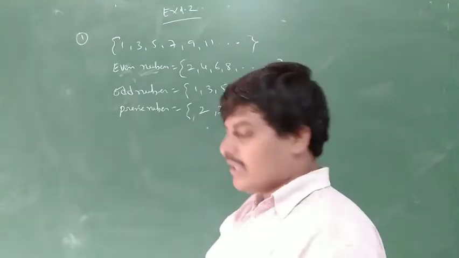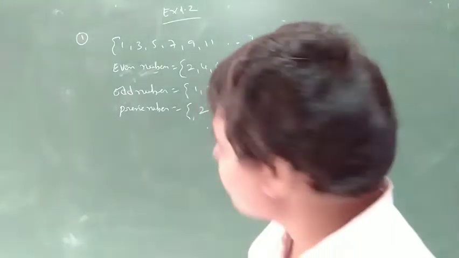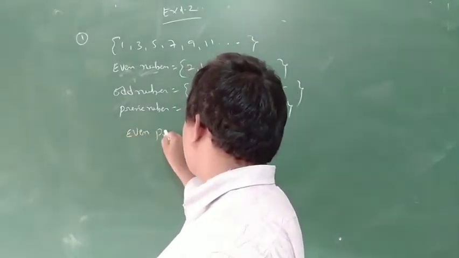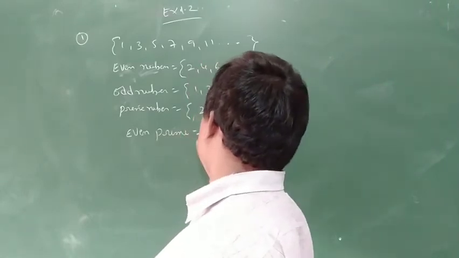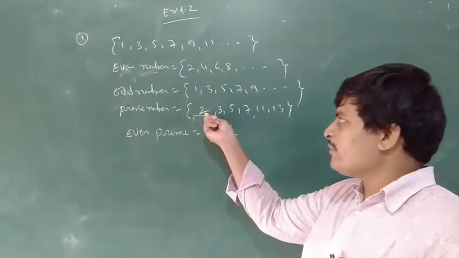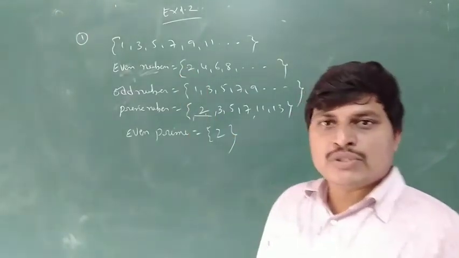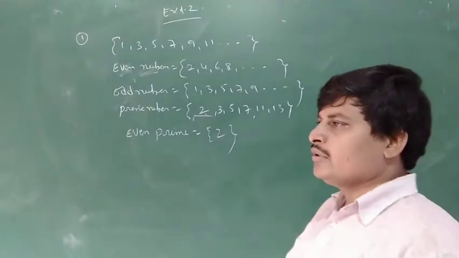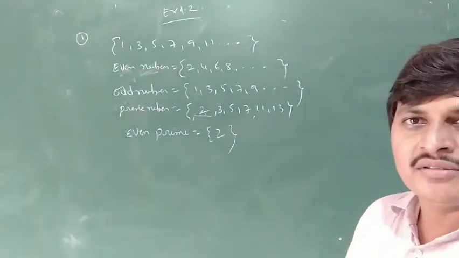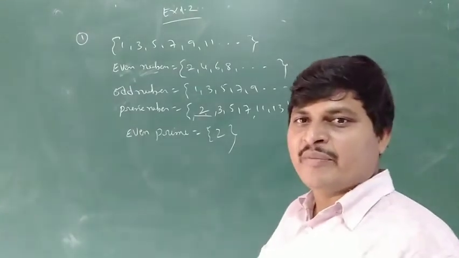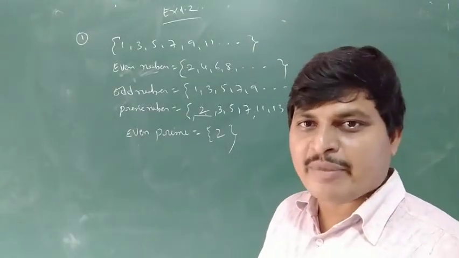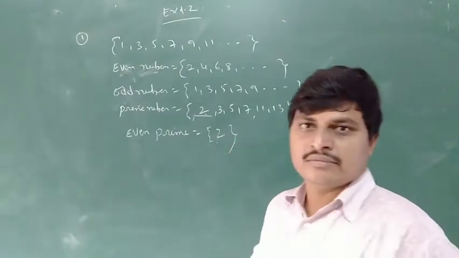So what is the even prime number? It must be both even and prime. The even prime number is 2. 2 is a prime number and an even number. Empty set means there are no elements in the set. So the set of even prime numbers is not an empty set, because 2 is in the set. Okay, next one.